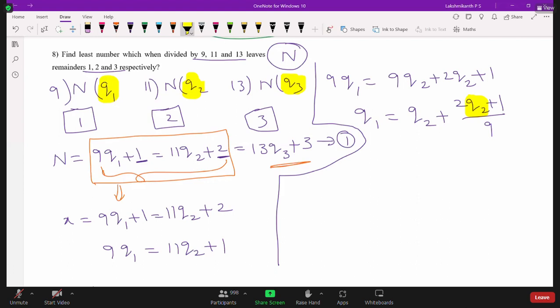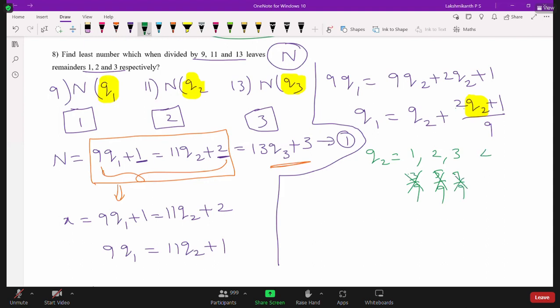Take q2 equal to 1: 2 plus 1 is 3, and 3 by 9 does not divide, so we don't take this. Take 2: 2 into 2 is 4, plus 1 is 5, 5 by 9, we don't take this. Take q2 equal to 3: 2 into 3 is 6, plus 1 is 7, 7 by 9, this is also not possible.